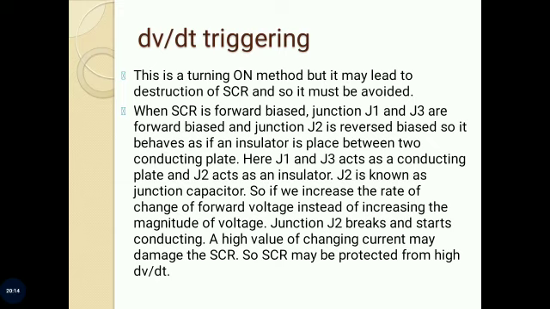Here, J1 and J3 act as conducting plates and J2 acts as an insulator. J2 is known as junction capacitor. So, if we increase the rate of change of forward voltage instead of increasing the magnitude of voltage, junction J2 breaks and starts conducting. A high value of changing current may damage the SCR, so SCR may be protected from high dV by dt.